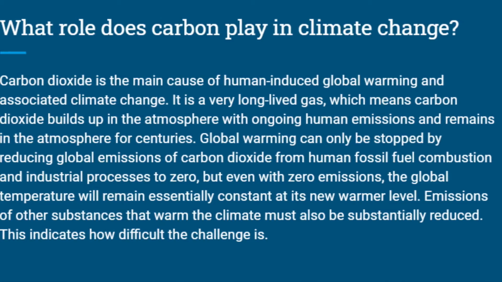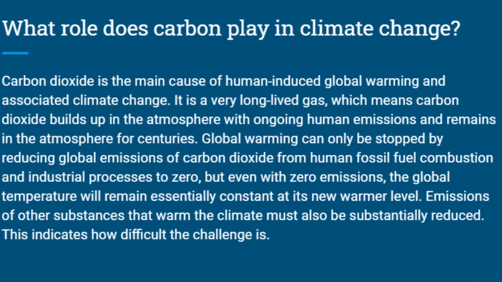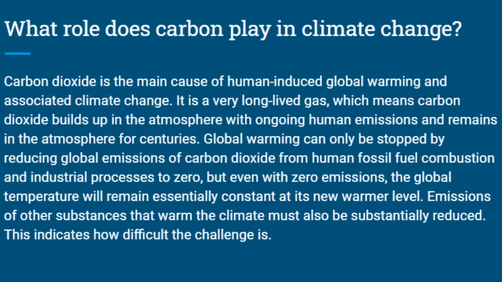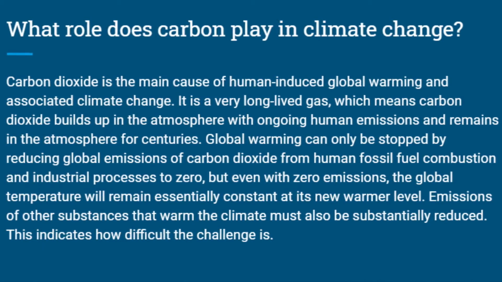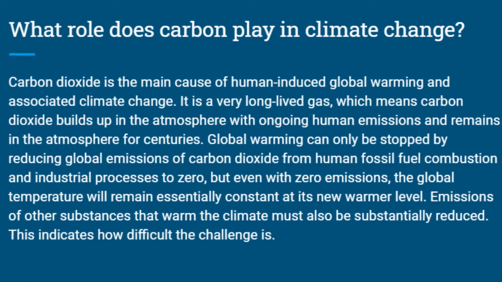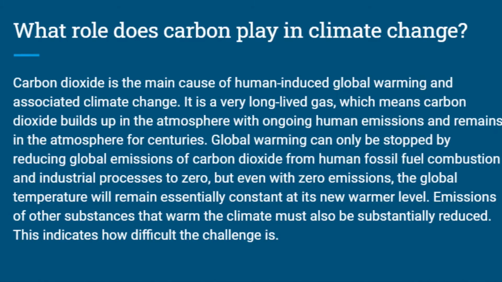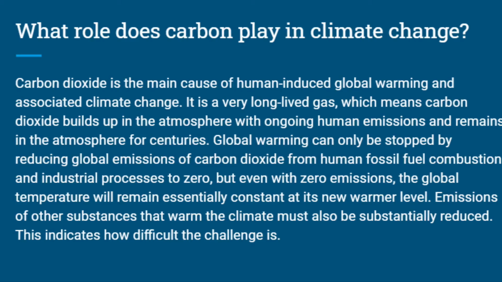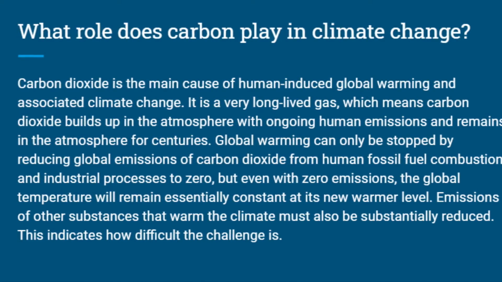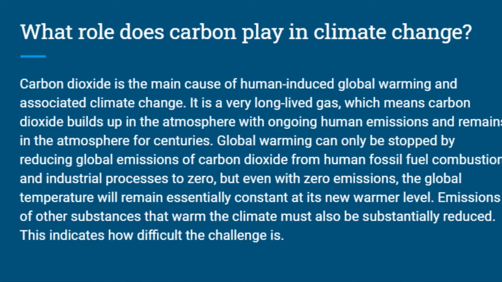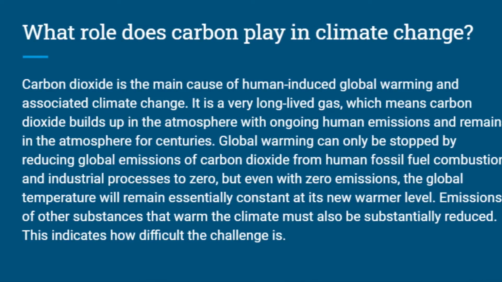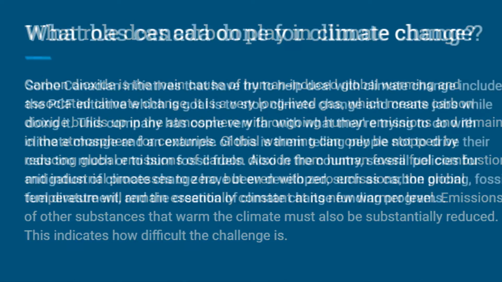But even with zero emissions, the global temperature will still remain essentially consistent with its new warmer level. Emissions of other substances that warm the climate must also be substantially reduced. This indicates how difficult it is to change.